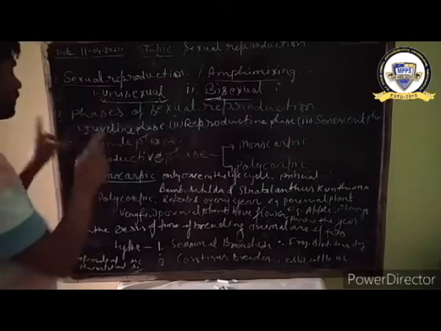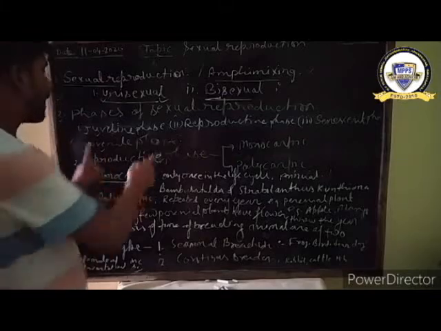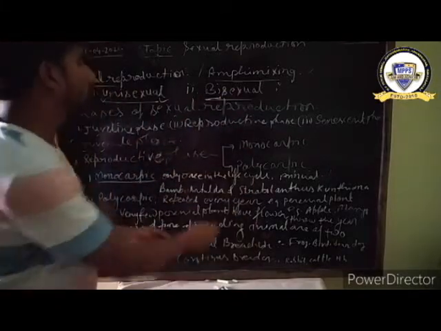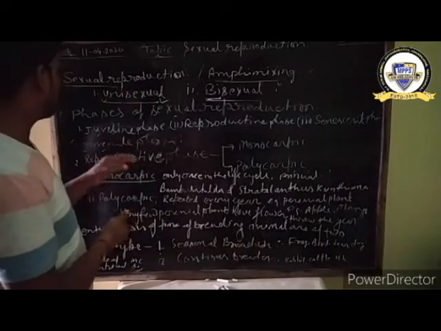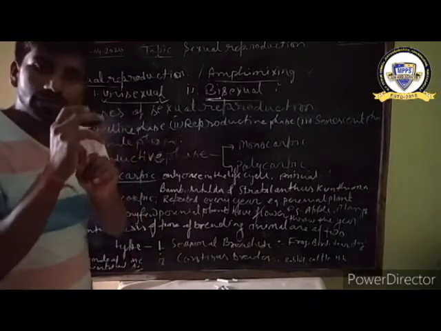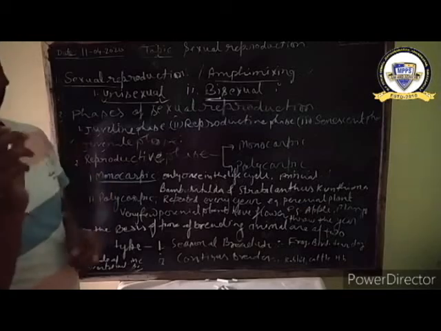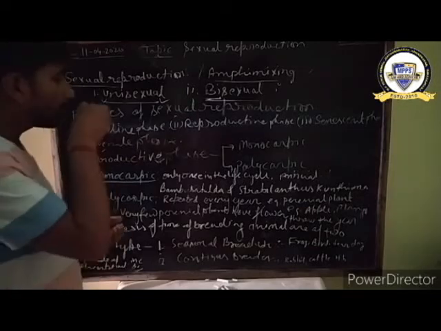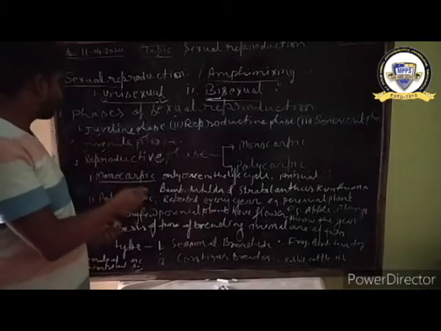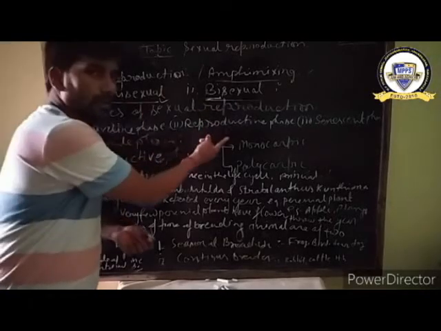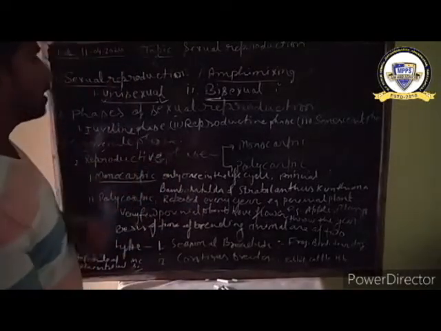It means in the presence of those three hormones, the organism converts from juvenile to reproductive phase in a particular period of age.